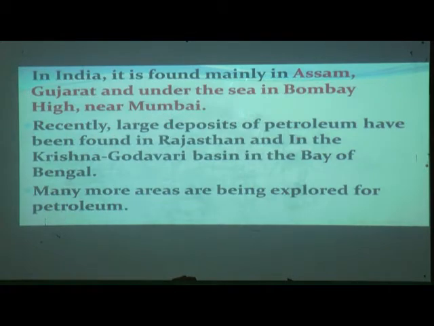We can find oil in Assam, Gujarat and under the sea also, and recently oil wells have been found near the Krishna Godavari basin in the Bay of Bengal, and in some places like Rajasthan also. Many more areas are being explored for petroleum. Many scientists are searching where we can find oil.